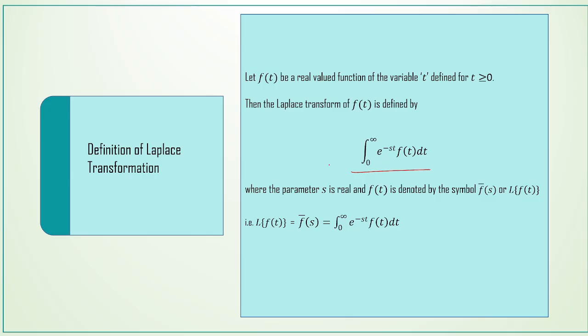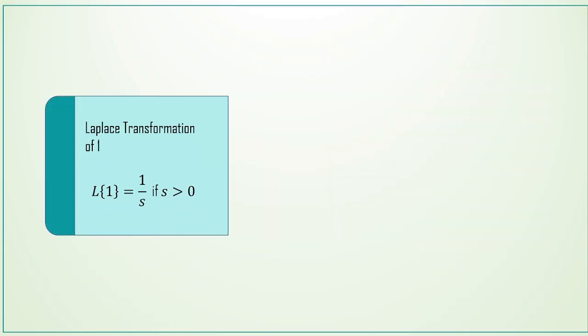So this integral is a function of the parameter s, where the parameter s is real, and the Laplace transform of f of t is denoted by the symbol f bar of s or L of f of t. That is, L of f of t is equal to f bar of s is equal to integral 0 to infinity e power minus st f of t dt. So this is the definition for Laplace transform. Next, we see the Laplace transformation of various functions.